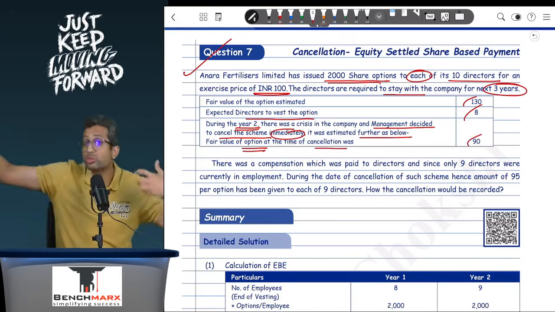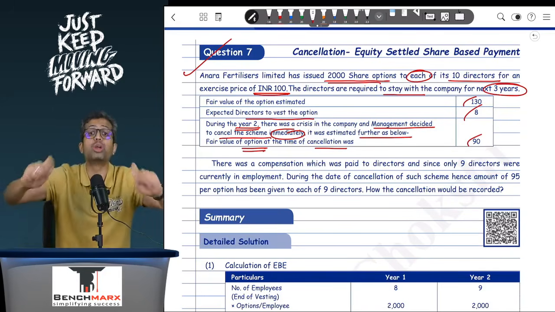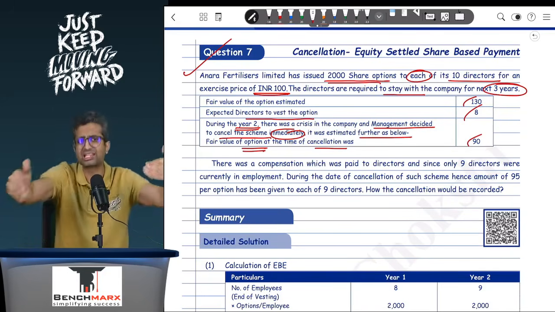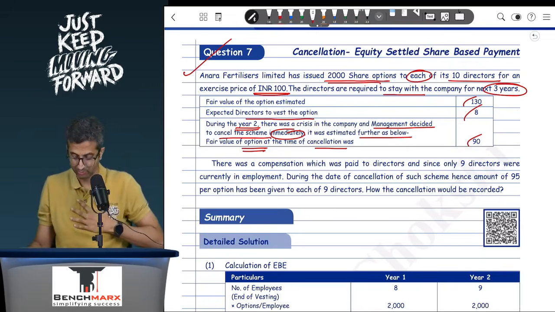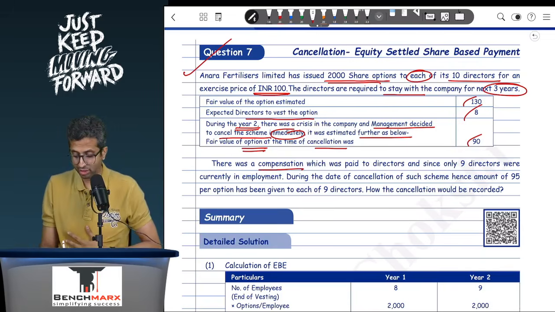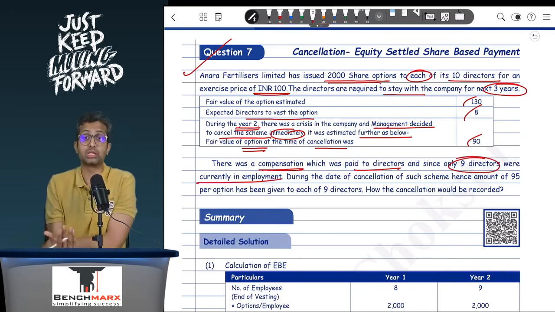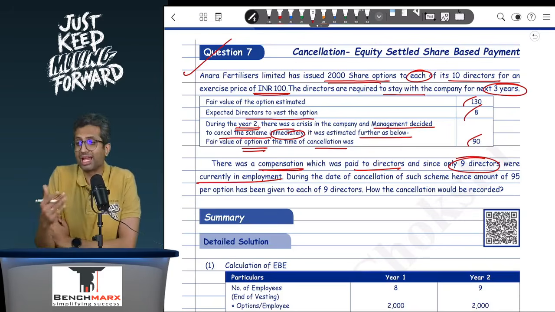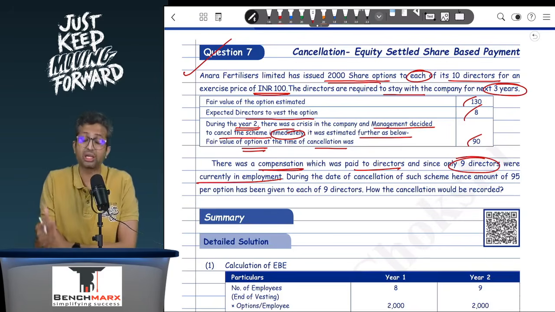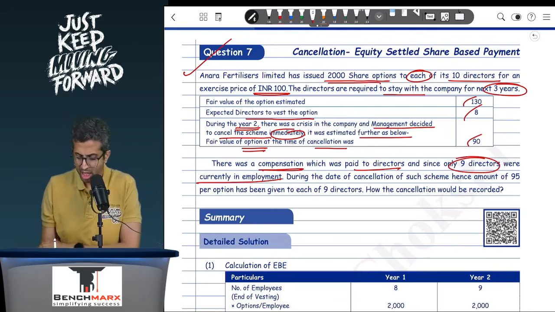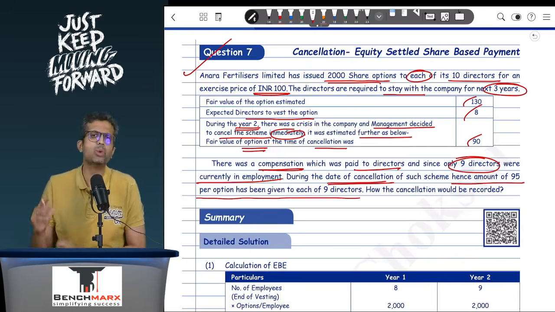Now you might also be given the fair value of the shares. Remember, what you are giving to the employees is the option, and hence the relevant value for you is the fair value of the option. There was a compensation paid to the directors. Now you might be expecting that over 3 years there will be only 8 directors, but you are cancelling the plan at the end of the second year, and at that time there were 9 employees. On the date of cancellation, 95 per option has been paid to each of the 9 directors. How will the cancellation be recorded?